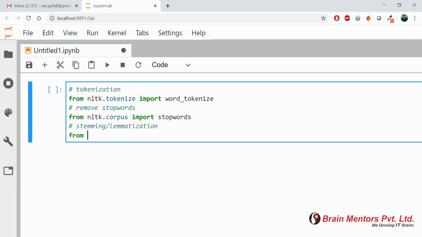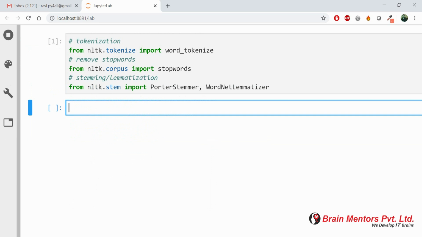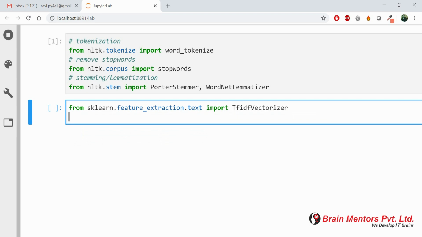So from nltk.stem, I'm going to import WordNetLemmatizer and PorterStemmer. PorterStemmer is the name of a stemming technique that we use inside NLP. And the other package is WordNetLemmatizer. So these are the three packages that we have to import first. Now to perform the text vectorization part, we have to go to sklearn, and inside sklearn we have feature_extraction.text, and from there we import TfidfVectorizer like this.